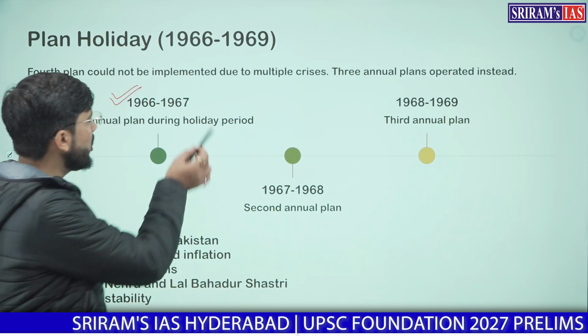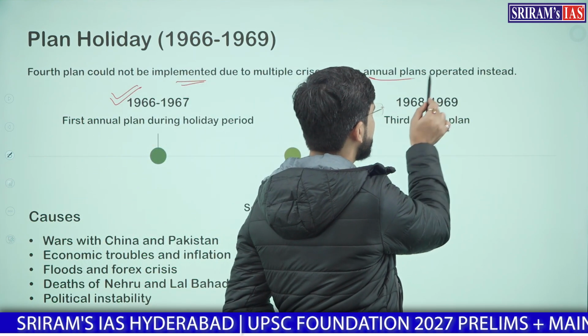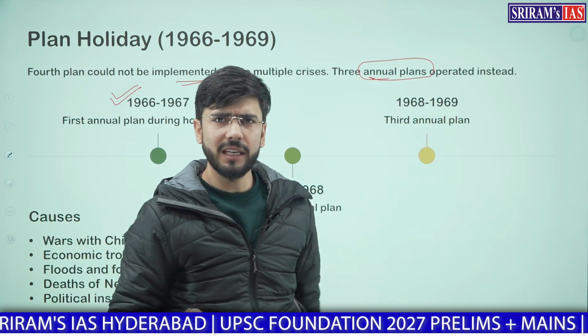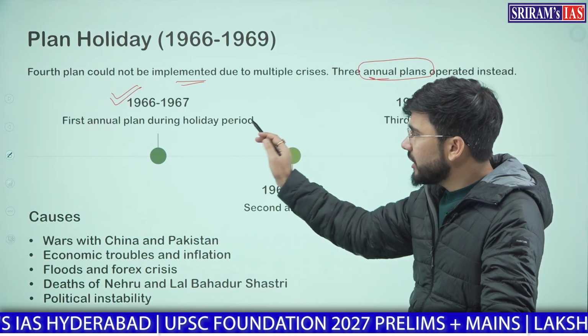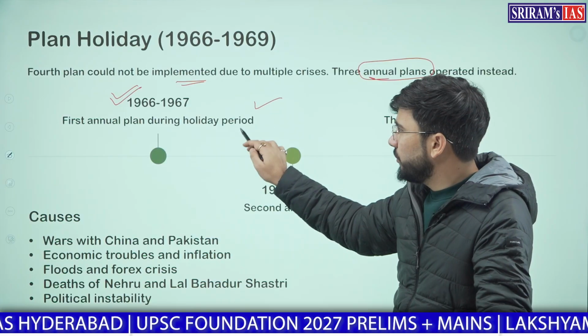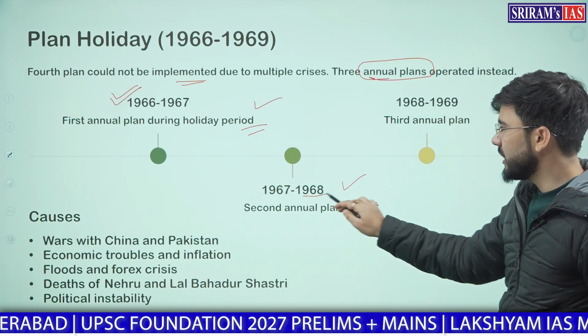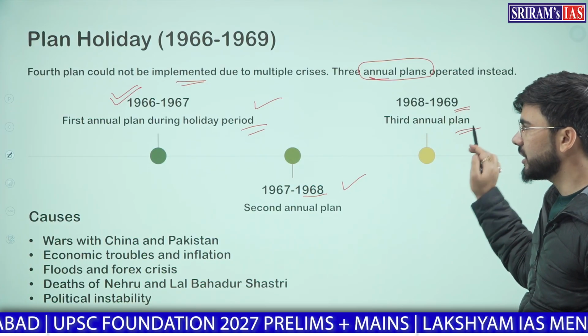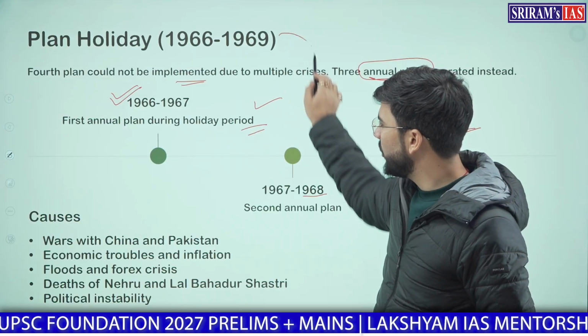The fourth plan could not be implemented due to multiple crises. Three annual plans, each for 1 year, operated instead of this fourth 5-year plan. So the first annual plan, during plan holiday, was from 66 to 67. The second was from 67 to 68, and the third was from 68 to 69. What were the causes of these plan holidays?